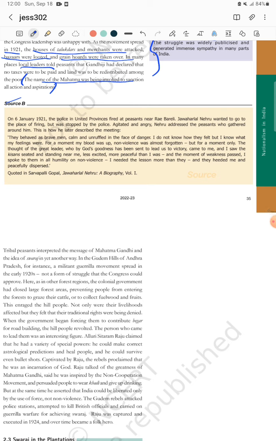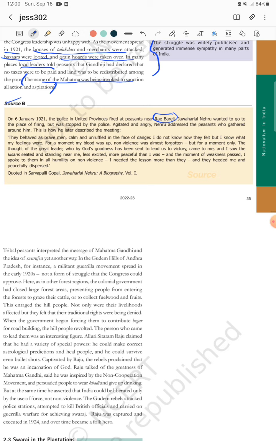On 6th January 1921, the police in the United Provinces fired at peasants near Raebareli. So when this peasant movement was there, the peasants started their strikes, and the police fired at them near Raebareli, a place in Uttar Pradesh. Jawaharlal Nehru wanted to go to the place of firing, but he was stopped by the police. So he was very agitated and angry, and Nehru addressed the peasants who gathered around him.